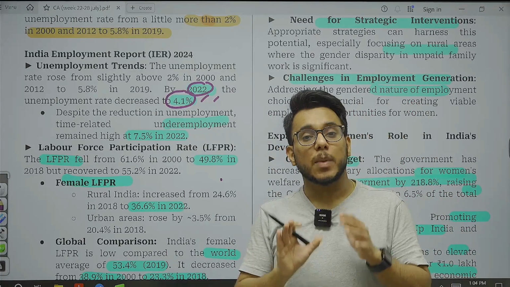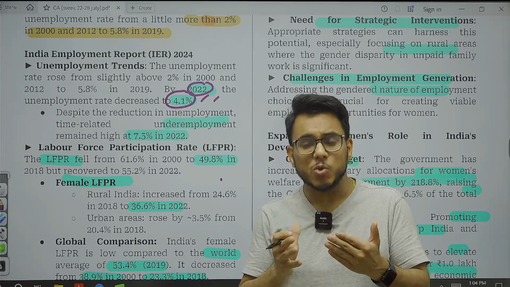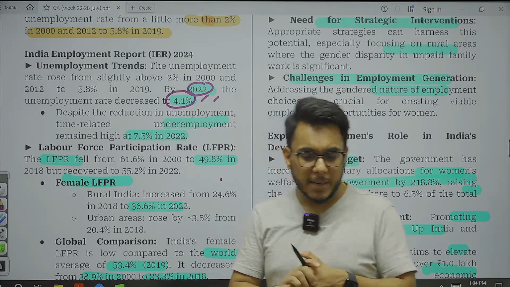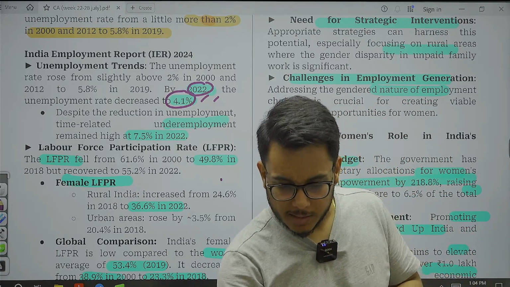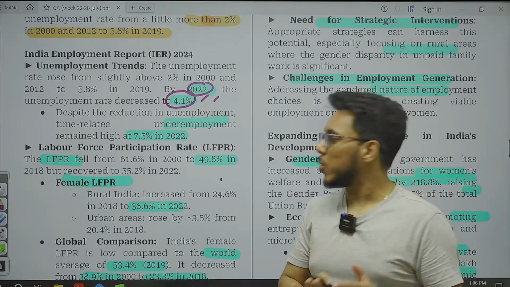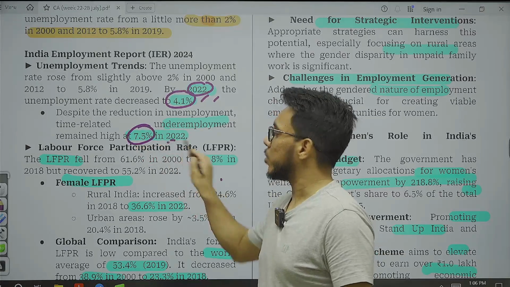Underemployment means people doing work which is unsuited for their skill set or their education. Underemployment is 7.5% in 2022.